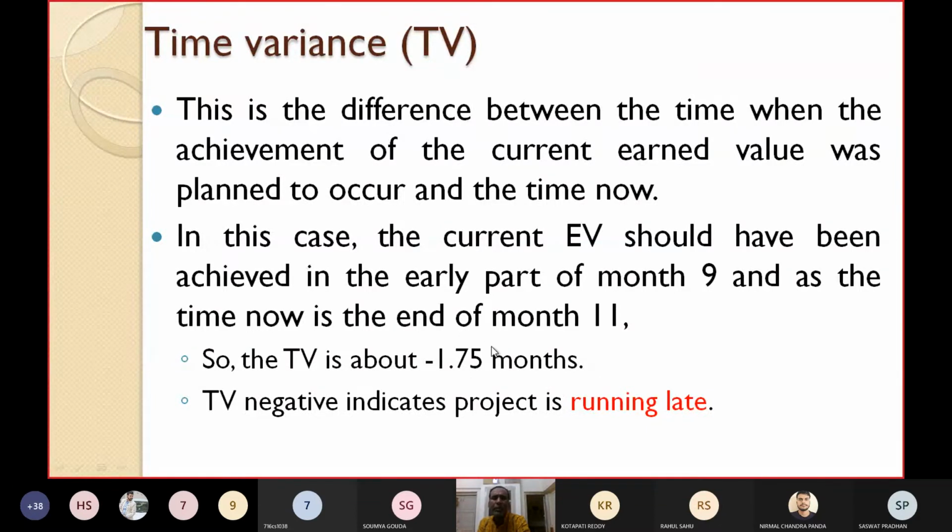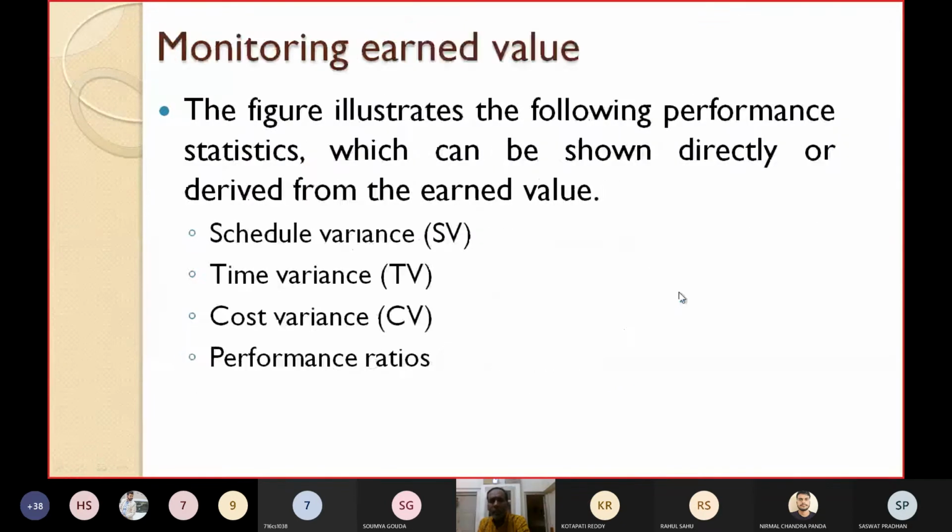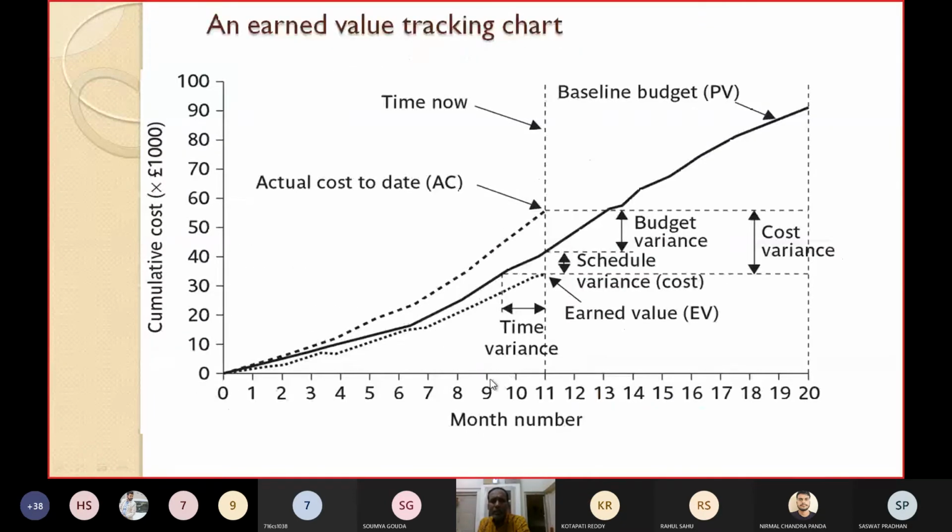What does this negative sign represent? The negative sign indicates that the project is running late. It is running behind the schedule, and here the schedule means time. In this case, the current EV should have been achieved in the early part of month 9, as I have already shown in the figure, but actually today is the 11th month.